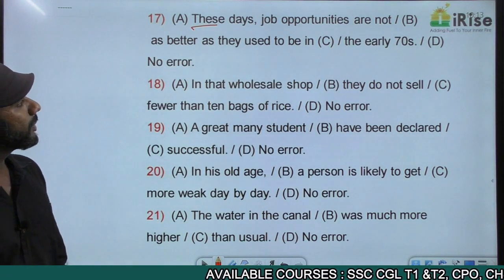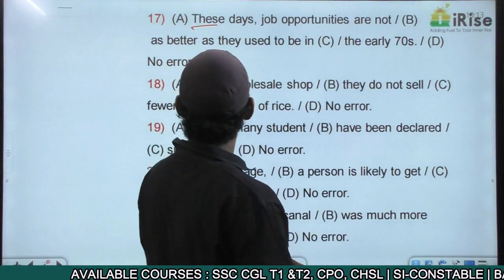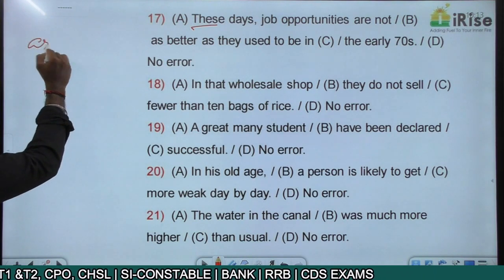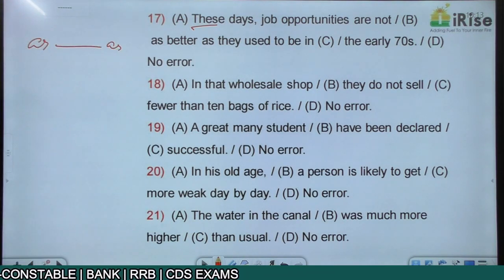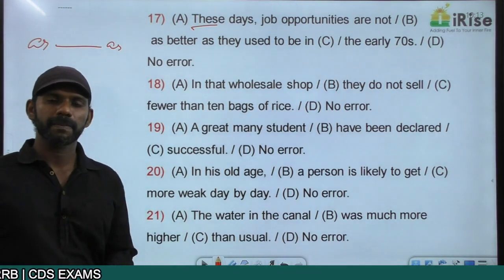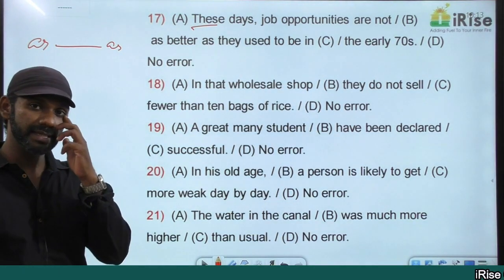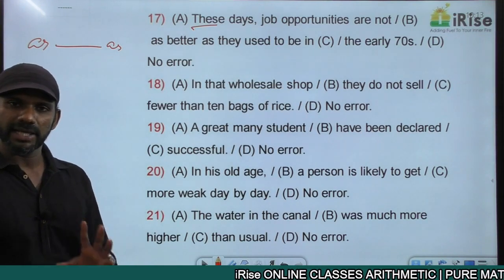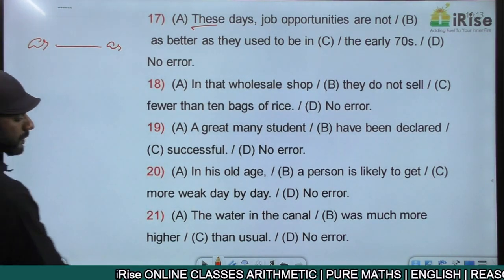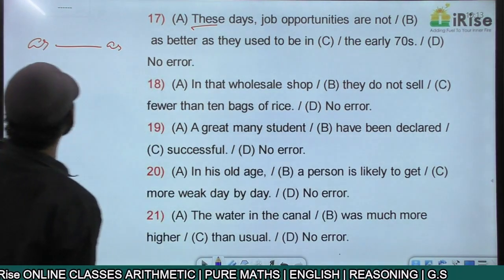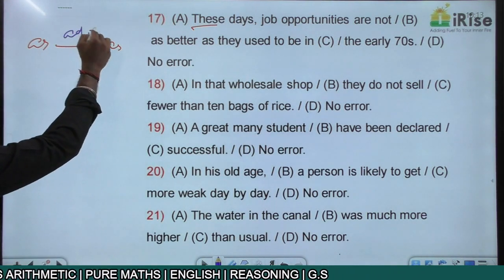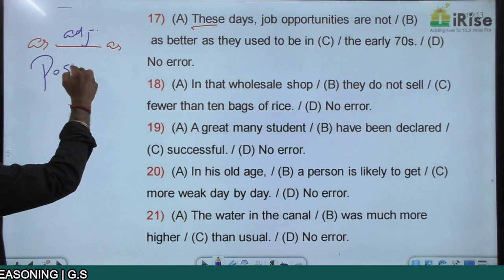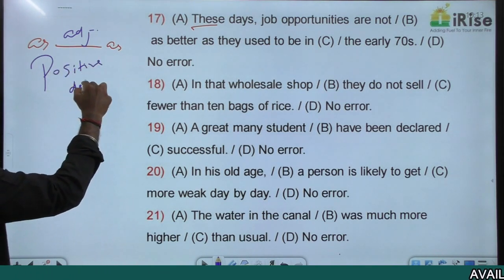These days, job opportunities are not as better as. Now, as better as is as dashes. I have told you this rule while discussing pronouns. As dash as, so dashes. This blank must be filled with an adjective. And the adjective that comes in this blank must be in the positive degree.